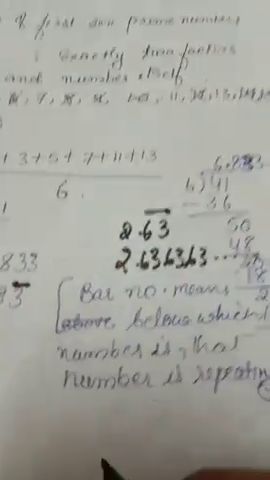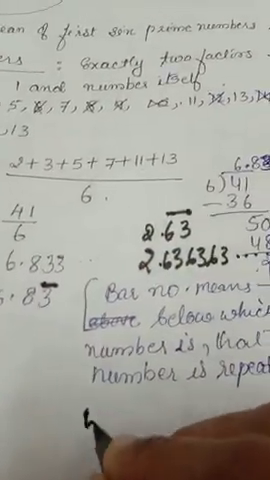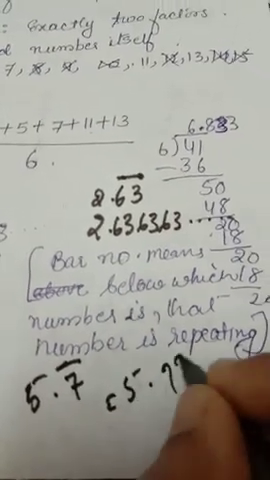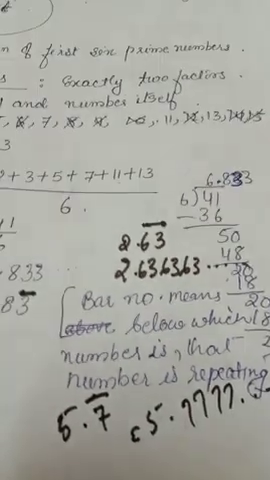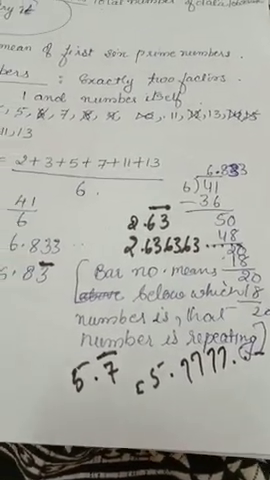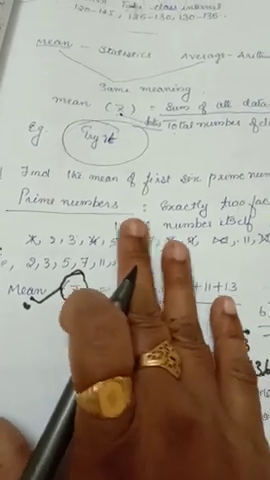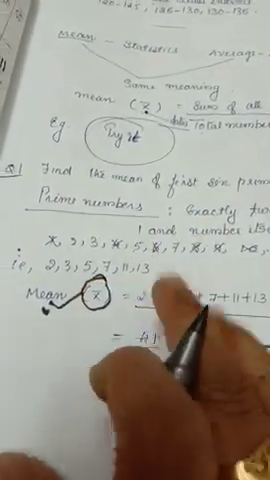Suppose 5.7 bar, that means 5.7777 like that repeating. Clear? Okay, this is ungrouped frequency. Now you clearly understood what is ungrouped.